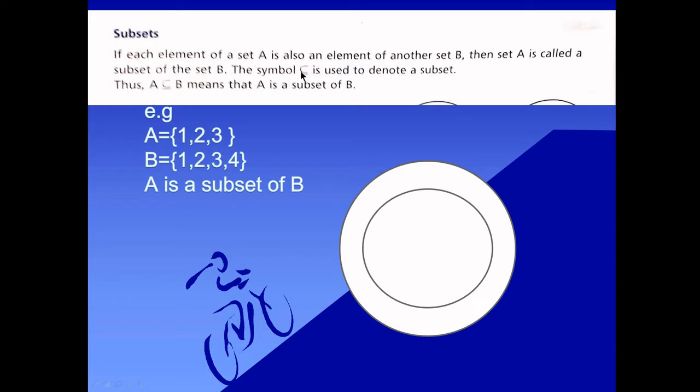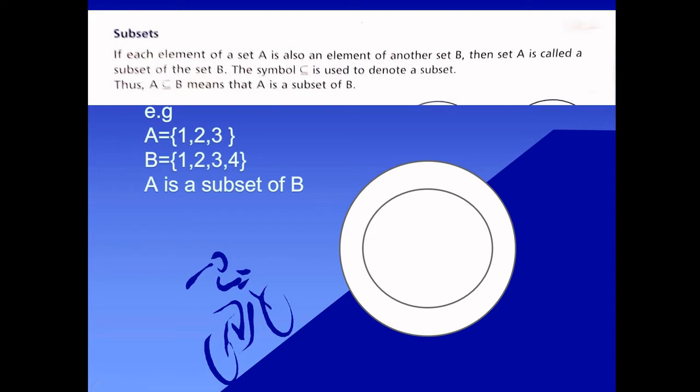This is the symbol of subset. It looks like a U lying on a line. This symbol is used to denote a subset. Thus, A ⊆ B means A is a subset of B.